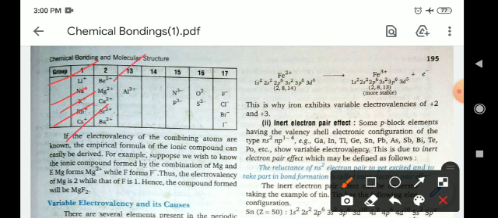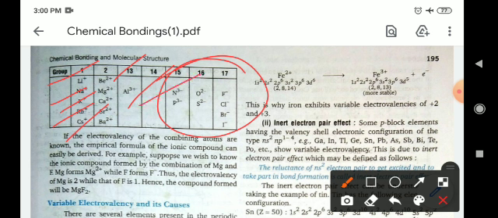Similarly, second group elements can lose two electrons to acquire two positive charges and a noble gas configuration. For aluminum it is 3. But these other elements form negative ions because they have the tendency to accept electrons.